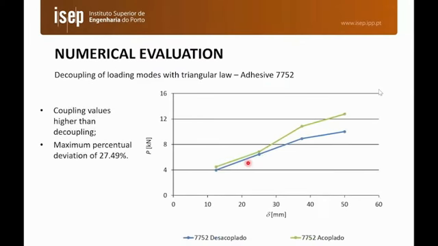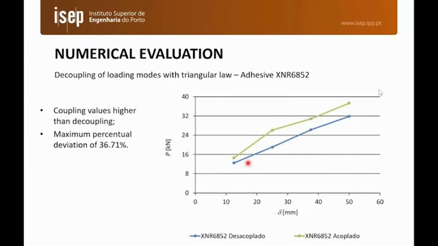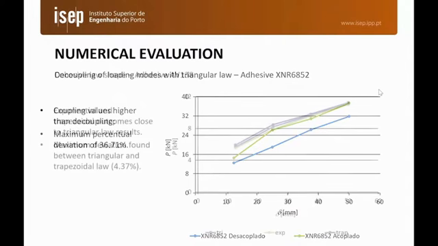The same occurs for the 7752 with a difference of almost 30% and a difference of almost 40% for the highest strength adhesive. So this is not a good policy, to uncouple the loading modes under impact loadings.